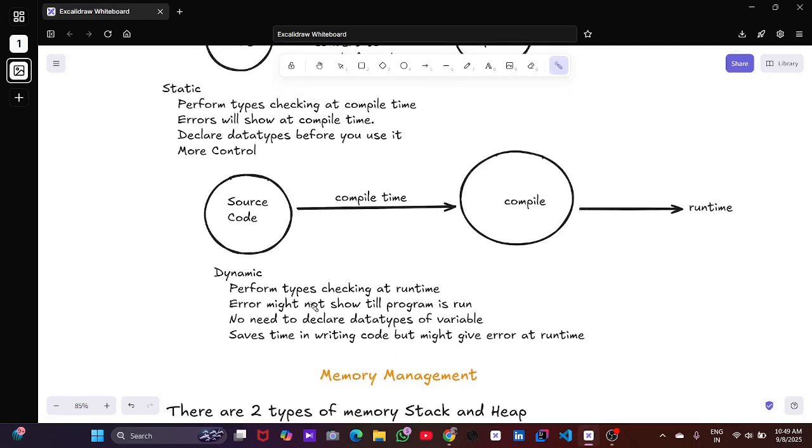Dynamic memory can grow at runtime, and behavior is decided during runtime. Dynamic is like a class where you can bring extra chairs for more students. Static is fixed and dynamic is flexible.